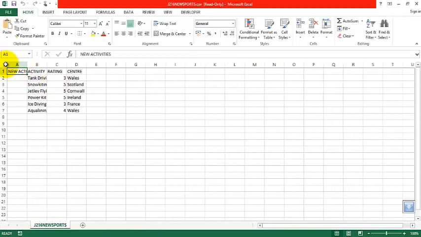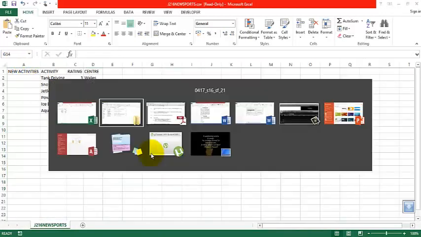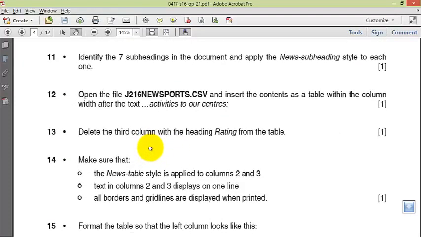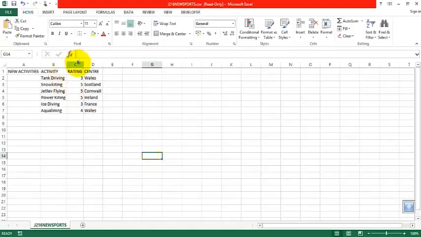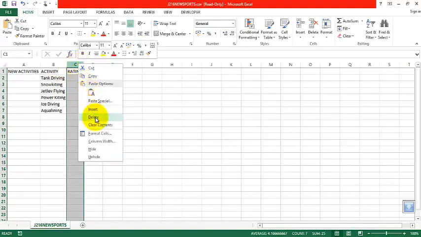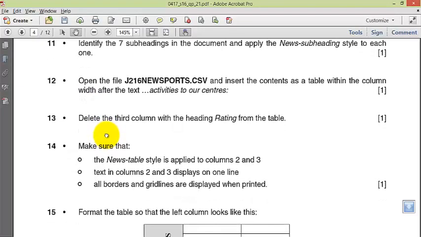Okay, so I have this. Click here to enlarge everything. I'm going to do all the formatting in Excel before importing. Delete the third column with the heading rating from the table. The third column with the heading rating. Delete this. Make sure that the news table style is applied to columns 2 and 3.